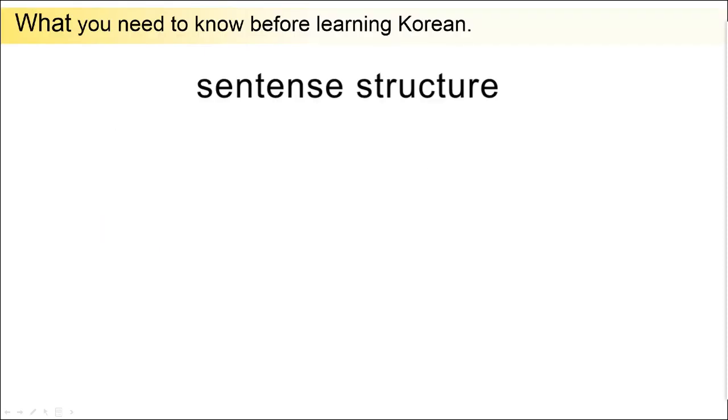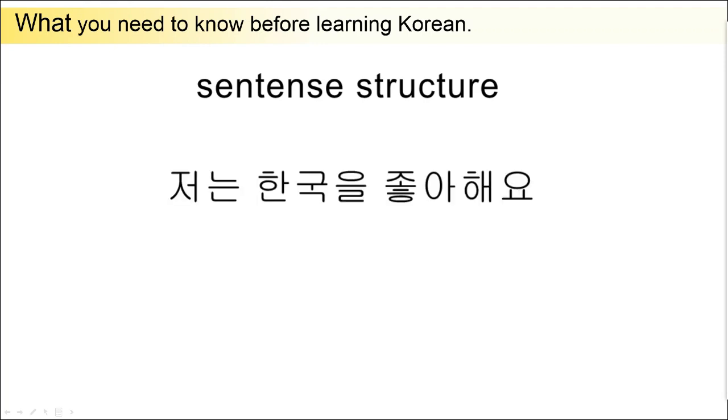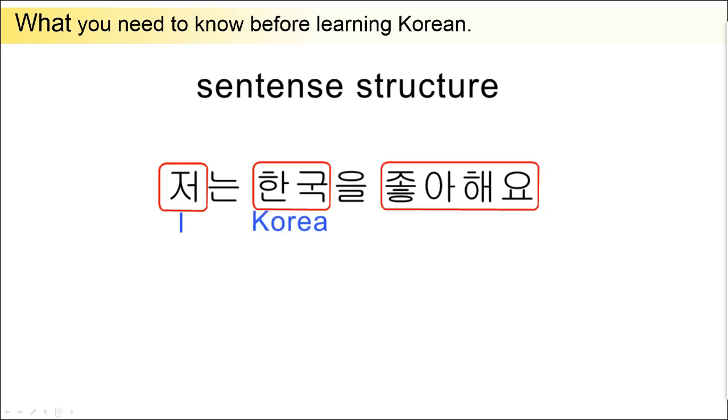Korean sentences have a different structure from English. Look at this sentence. 저는 한국을 좋아해요. 저 means I. 한국 means Korea. 좋아해요 means like. 저는 한국을 좋아해요. It means I like Korea.